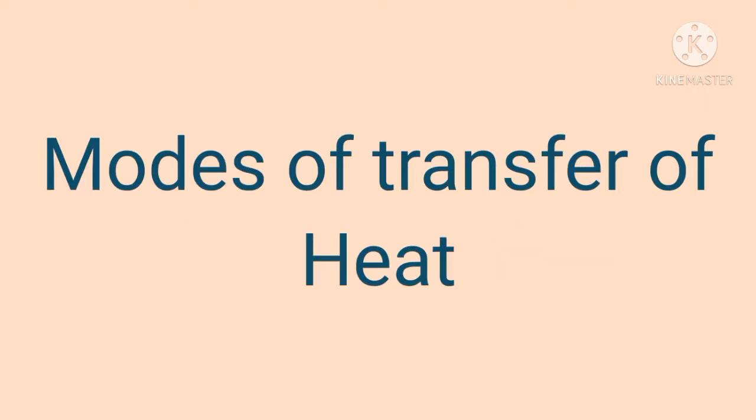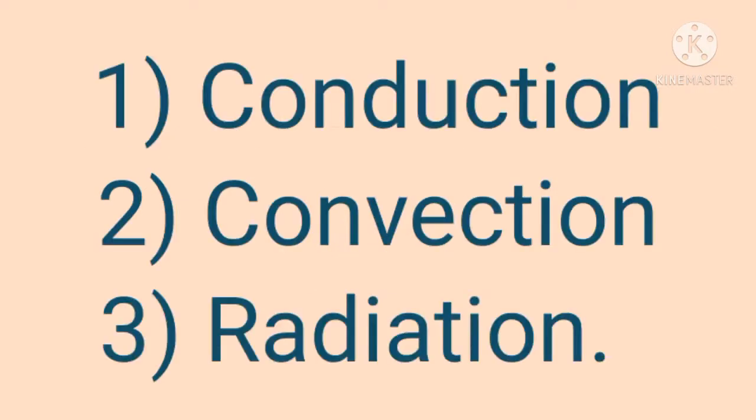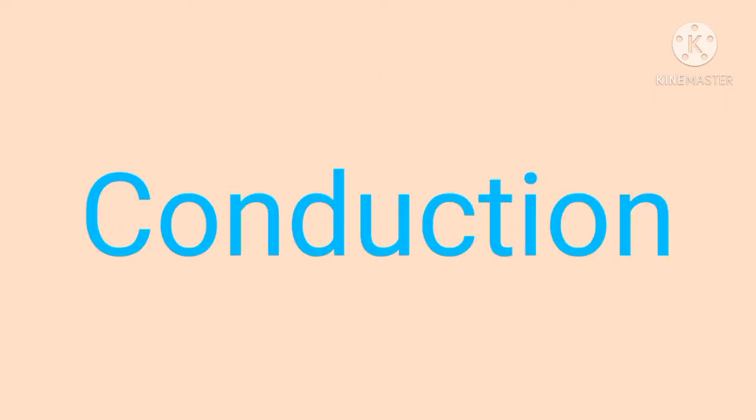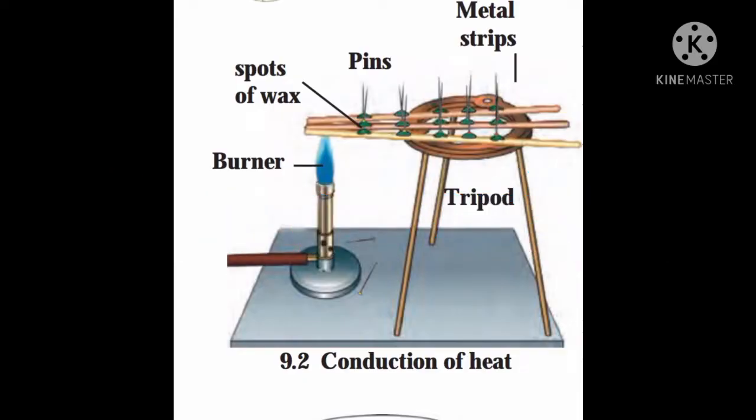Now let's see about the modes of transfer of heat. There are three modes, which means there are three ways that heat transfers from one place to another place. First is conduction, second is convection, and third is radiation. Now let's see about conduction. To understand conduction, let's see an experiment which we can perform easily. For that we require some metal rods, wax, pins, a burner and a tripod.